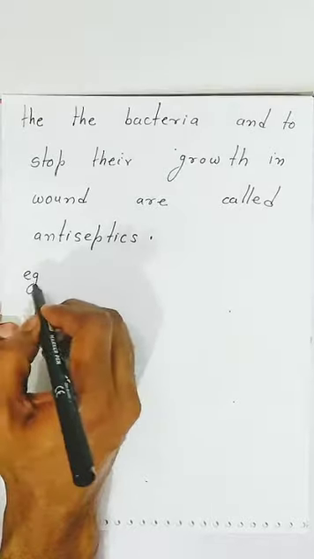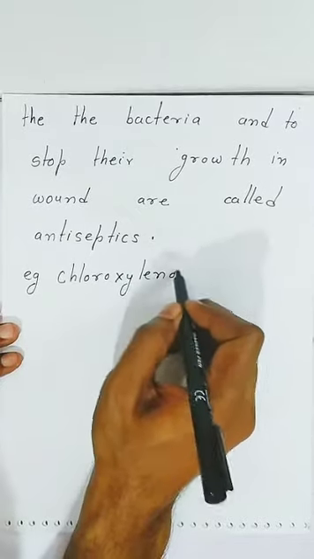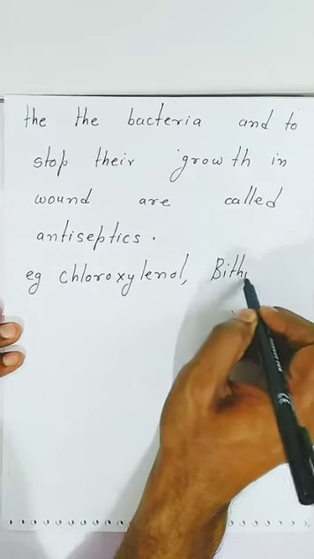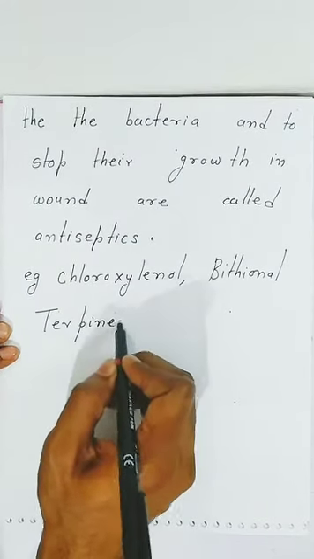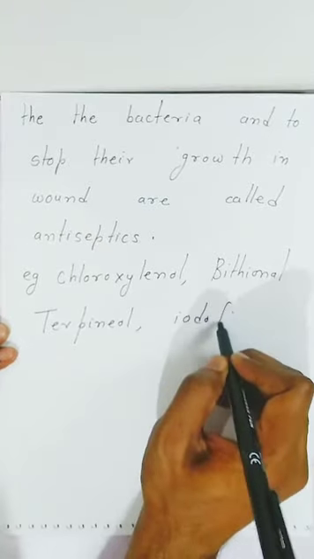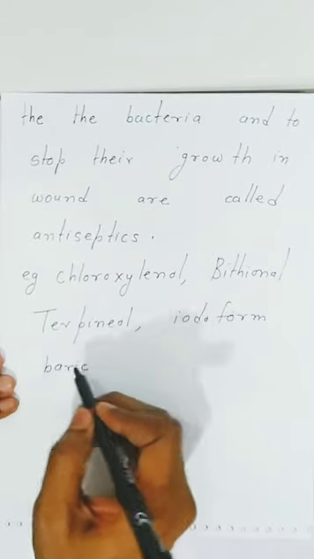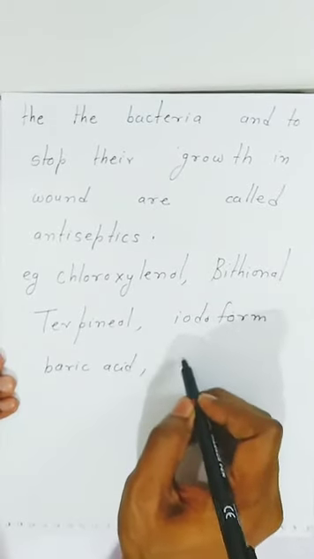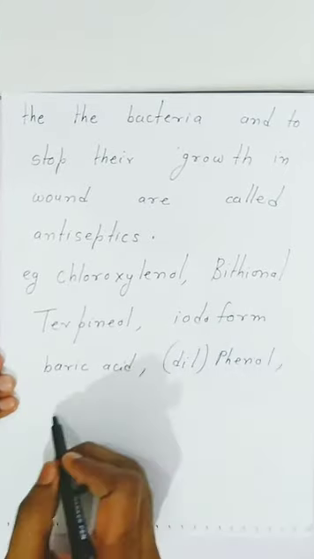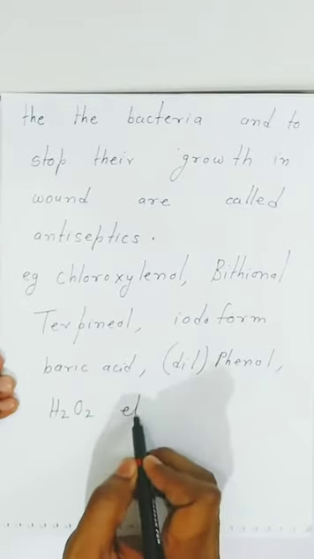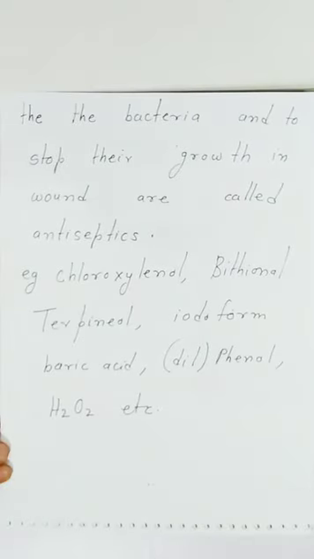When you write, see the example. For example, chloroxylenol, bithionol. These are the antiseptic students. Terpineol, iodoform. They are the antiseptic students. Very important. You can apply on the body. Boric acid. Dilute phenol is also an antiseptic students. Hydrogen peroxide, it is also antiseptic students. So these are the antiseptics we can apply on the body students.